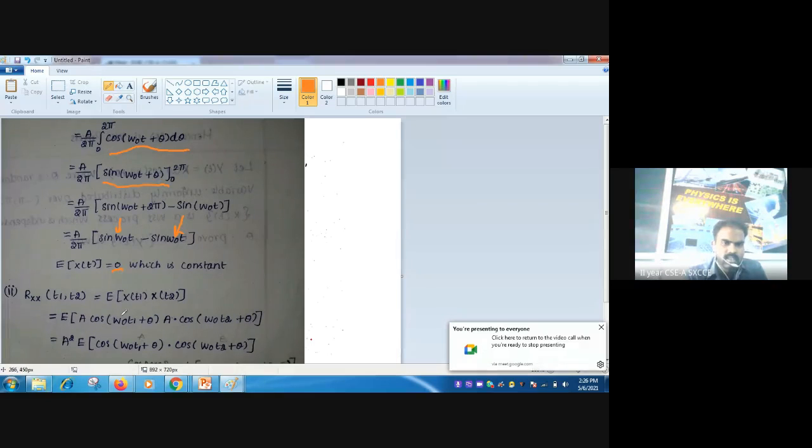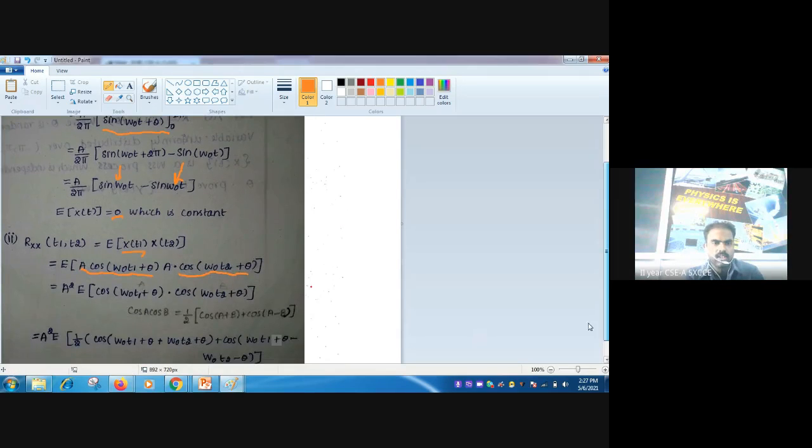What is x of t1? This is x of t1, and x of t2 means this is cos omega 0 t2 plus theta. Now both two a's are there, so a and a become a squared, E of cos omega 0 t1 plus theta and cos omega 0 t2 plus theta.